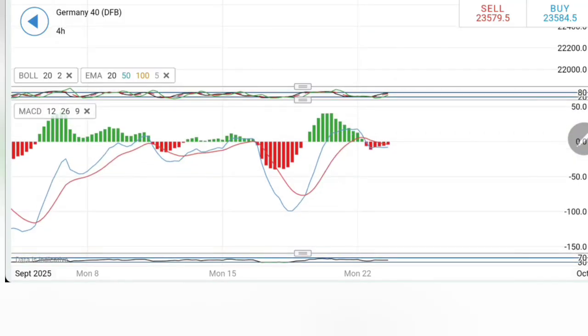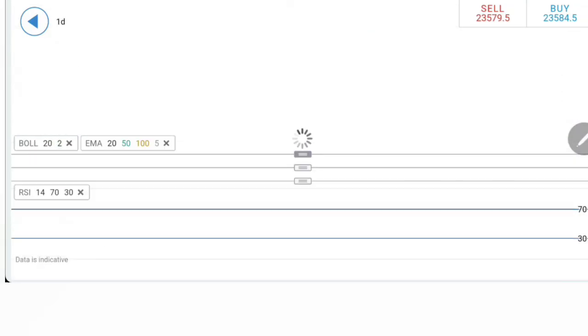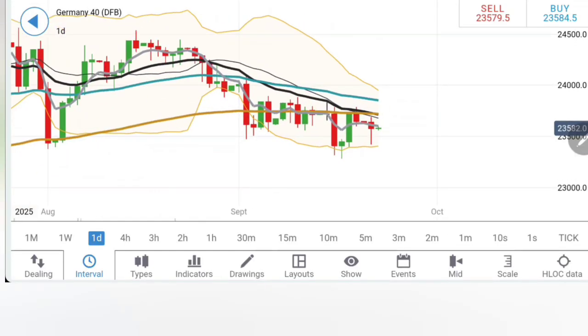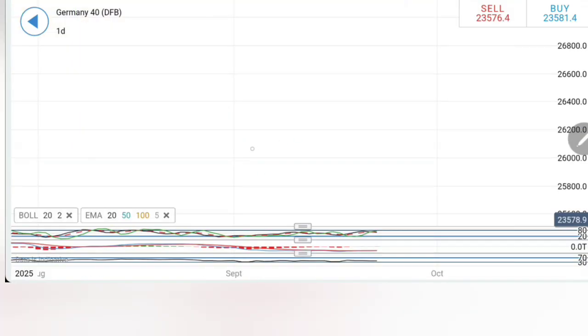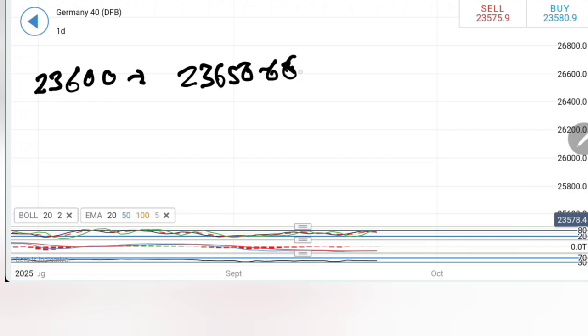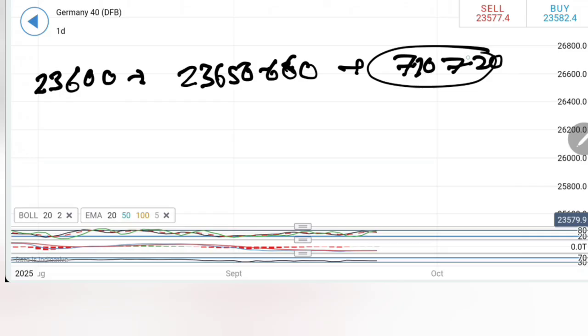Stochastic rising, MACD almost flat, the RSI almost flat. Coming to the daily charts, if you look at yesterday's scan, MACD is also crossing over here, and stochastic and RSI still have room for further rise. So looking at this, I will recommend you to buy at 23,600, expect 23,650, 660, 710, 720, and if this is taken, stay bullish for 23,800.